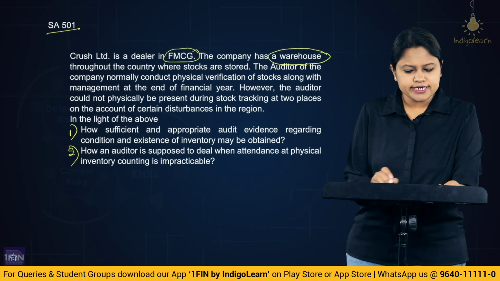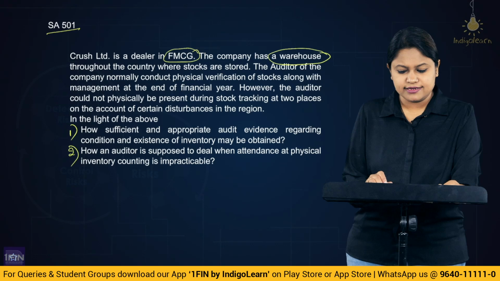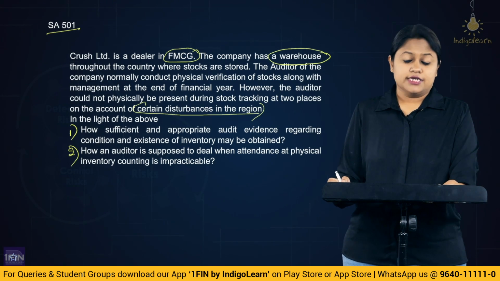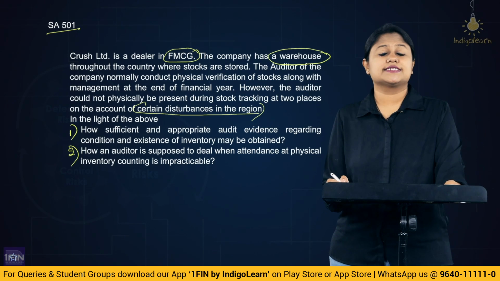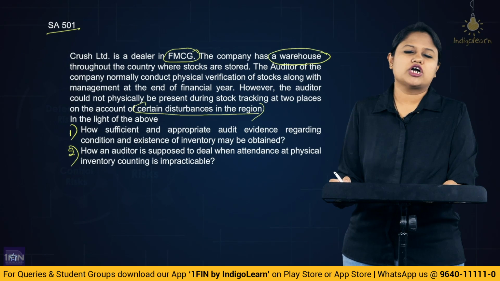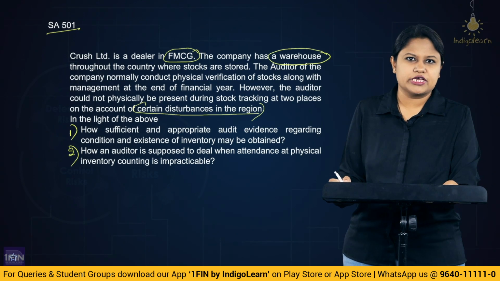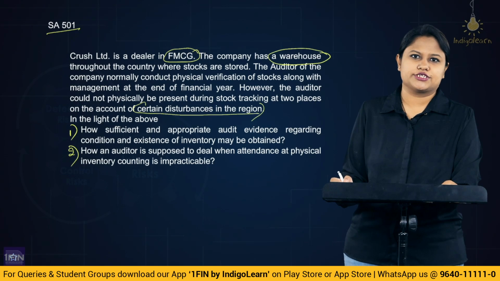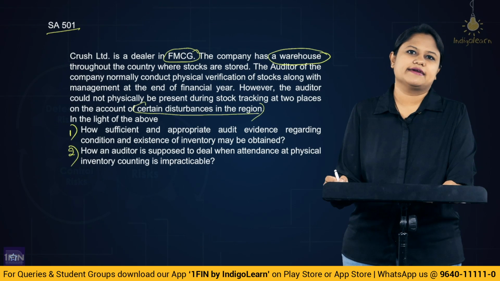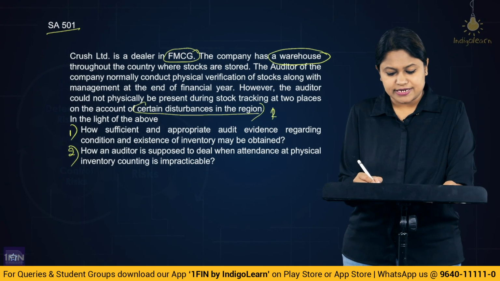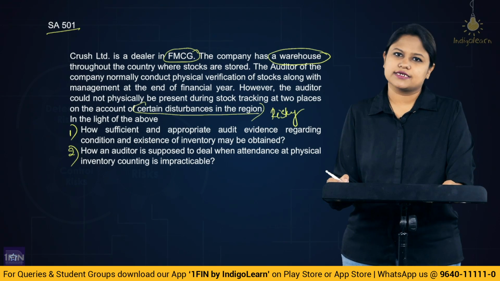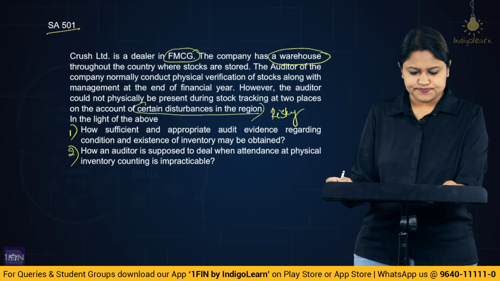However, the auditor could not physically be present during stock taking at two places on account of certain disturbances in the region. So here, when they are giving an indicator that there have been certain disturbances, what does it mean? Impracticable. That means it is not possible for the auditor to attend the physical verification even if they postpone it. Whatever date you are going to conduct, the auditor will not be available because there is disturbance in the area. And because of this disturbance, it becomes risky for the auditor to attend the physical verification. Alright. So in that case, will he be present? No. So now let us look at the first question.